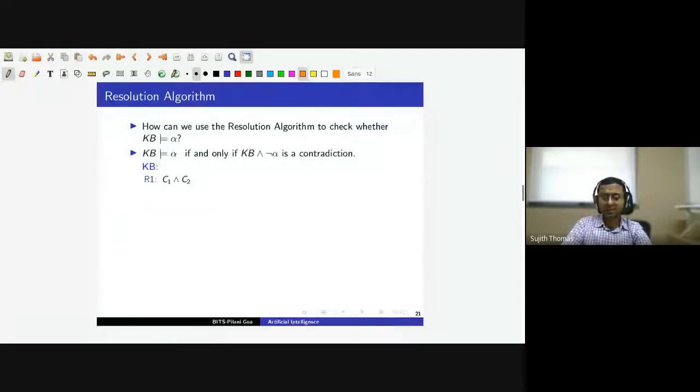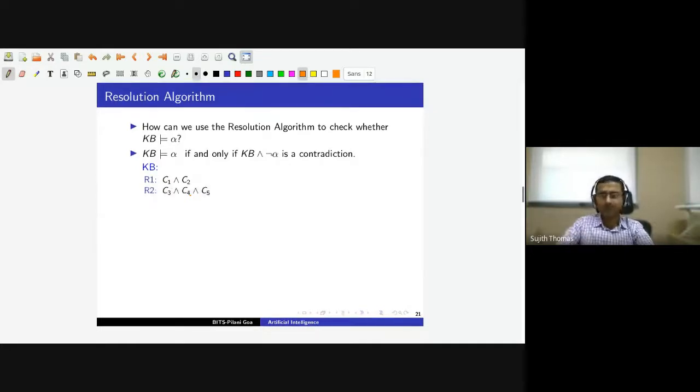That can be another fact that we want to represent. All the facts that we want to represent will be in our knowledge base in CNF form. This is one thing that we will assume. So the first sentence is in CNF form. When we are adding a sentence in our knowledge base, it corresponds to some fact. So we want to assert that this sentence is true. When we are putting some sentence in our knowledge base, we want to assert that sentence is true, which means we are trying to say that both these clauses must be true. C1 must be true and C2 must be true. Then only this sentence will be true.